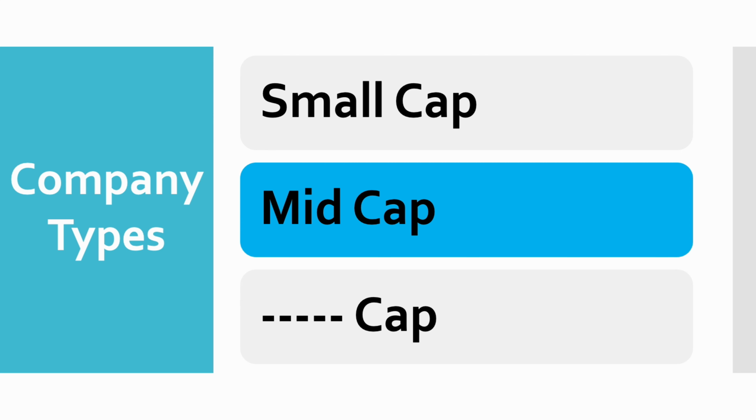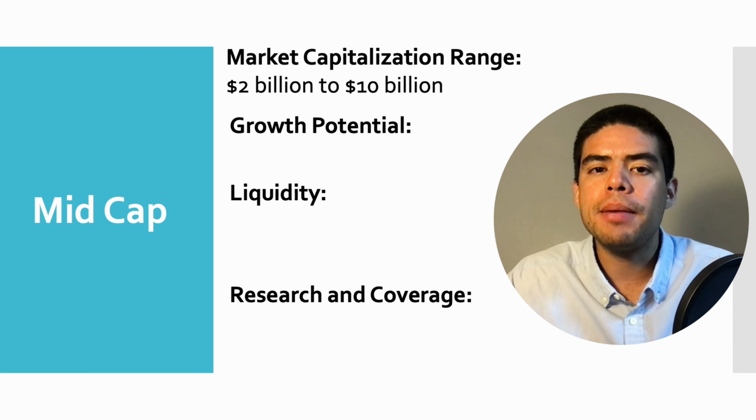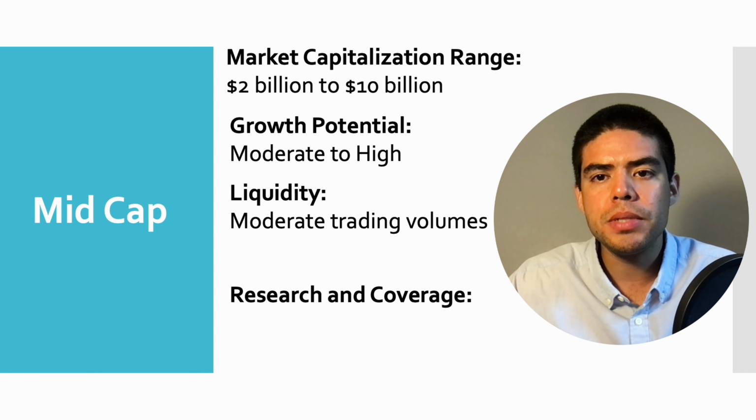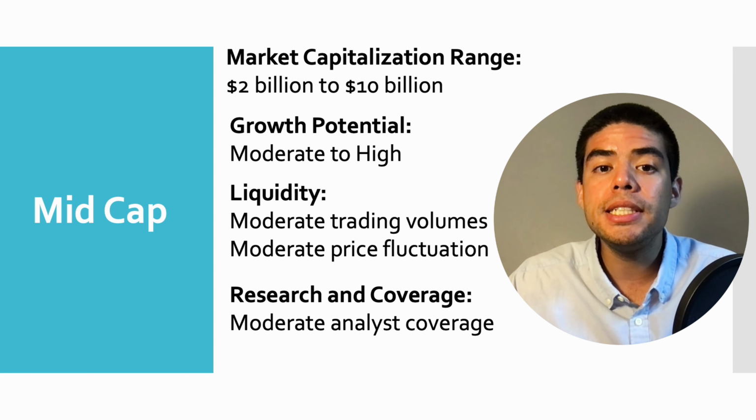The second company type are the mid-cap companies. The mid-cap companies have a market cap range of between $2 billion and $10 billion. Their growth potential is often moderate to high. Their liquidity includes moderate trading volumes and moderate price fluctuations. Their research and coverage includes moderate analyst coverage and moderate detailed information.